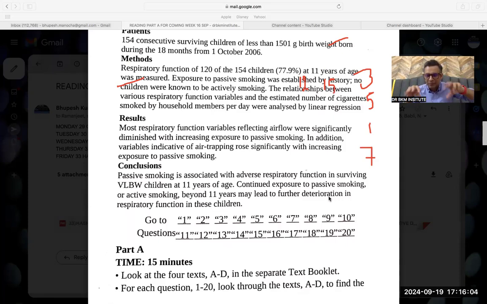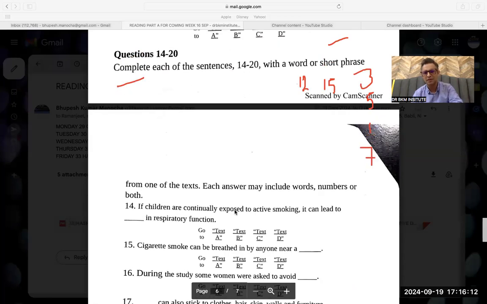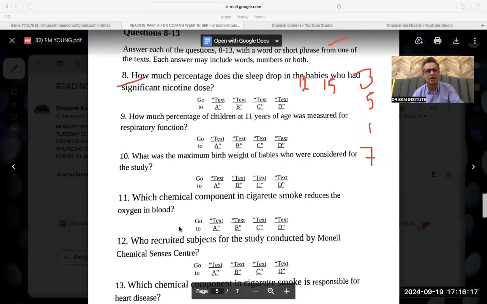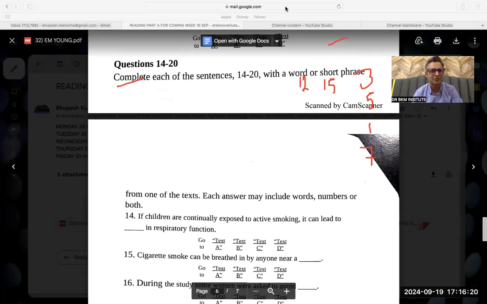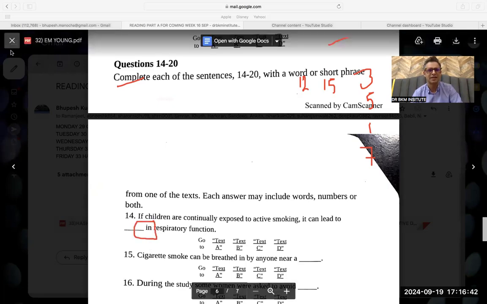Means I'm not going deep, I'm going to the words. Active is given. See, again, I will make you see the question. You don't over focus. Children, continually is an important word. Active smoking, it can lead to in. Again, I told you in the listening, if you have listened, see, that is what is the problem. If you listen to even 3 videos of mine, like writing 3 videos, speaking 3 videos, reading 3 videos, and learn everything from them, you can't fail. Simple. If you are listening to my videos but not paying attention, prepositions are in. It can lead to dash in.